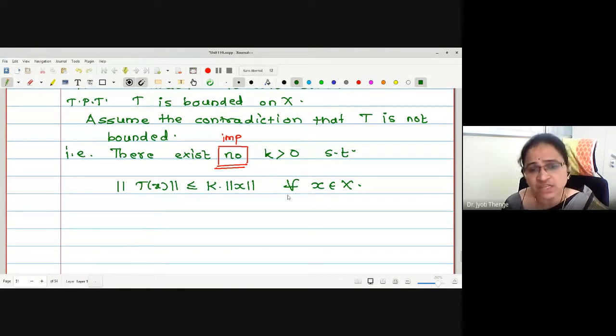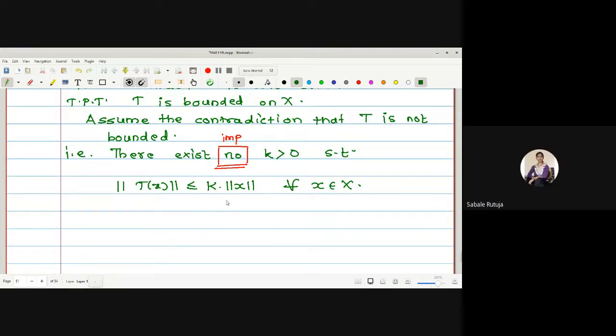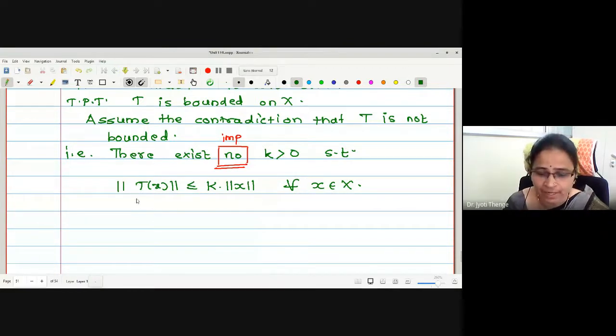Okay. Now if such an inequality is not true, there exists no k greater than 0 such that this inequality is true. Therefore, may I assume the reverse of this inequality? What will be the opposite statement of less than or equal? Strictly greater. Therefore, there exists one vector in the domain for which the inequality is strictly greater.